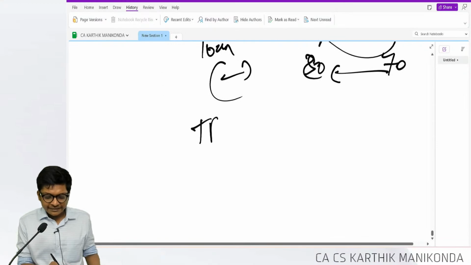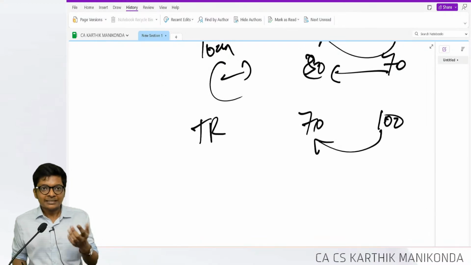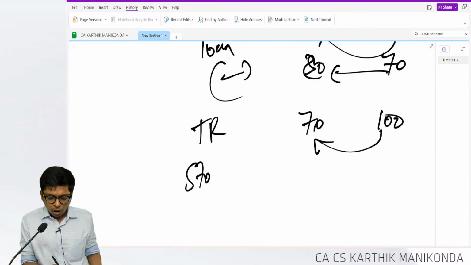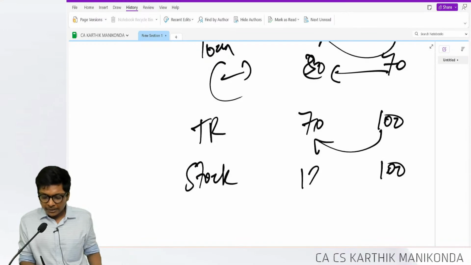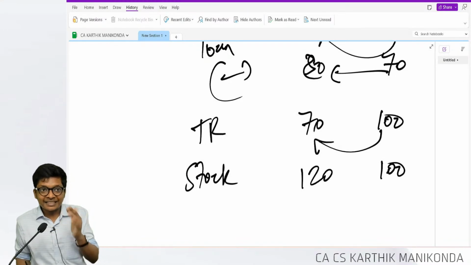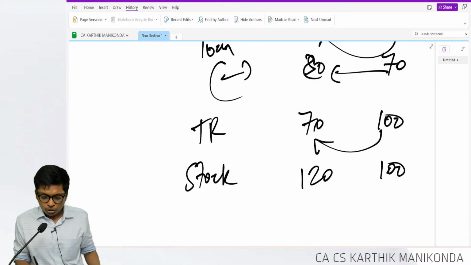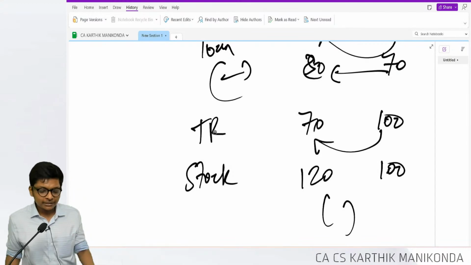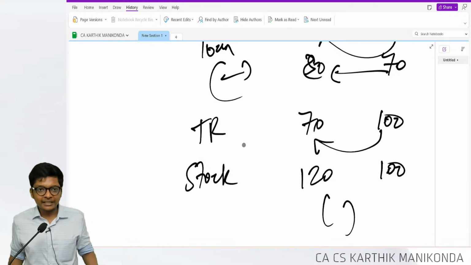Same for assets. If I have trade receivables 100, 70, trade receivables reduced. That means I received cash. Are you following? If I take stock 100 became 120, if stock is increasing, I purchased, so cash outflow. That's the logic. Remember one, other becomes easy. Able to get the logic in cash flow, in change in working capital, guys?